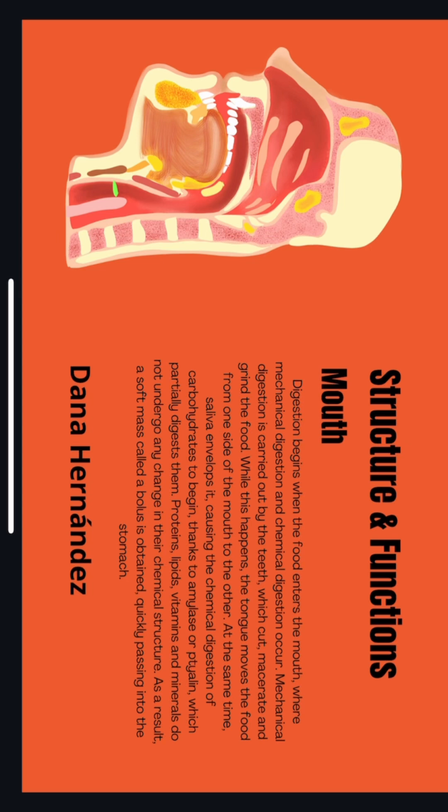Mouth. Digestion begins when the food enters the mouth, where mechanical digestion and chemical digestion occur. Mechanical digestion is carried out by the teeth, which cut, macerate, and grind the food. While this happens, the tongue moves the food from one side of the mouth to another. Saliva envelops it, causing the chemical digestion of carbohydrates to begin, thanks to amylase or ptyalin, which partially digests carbohydrates. Proteins, lipids, vitamins, and minerals do not undergo any change in their chemical structure. As a result, a soft mass called a bolus is obtained, quickly passing into the stomach.